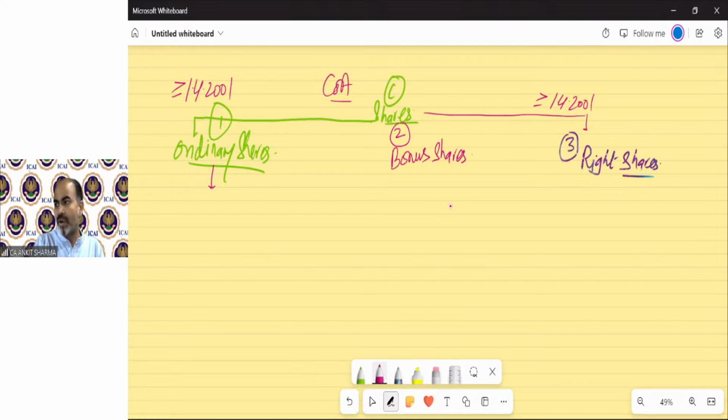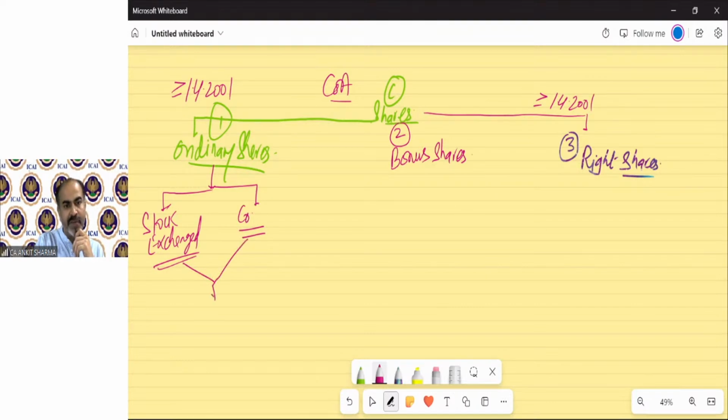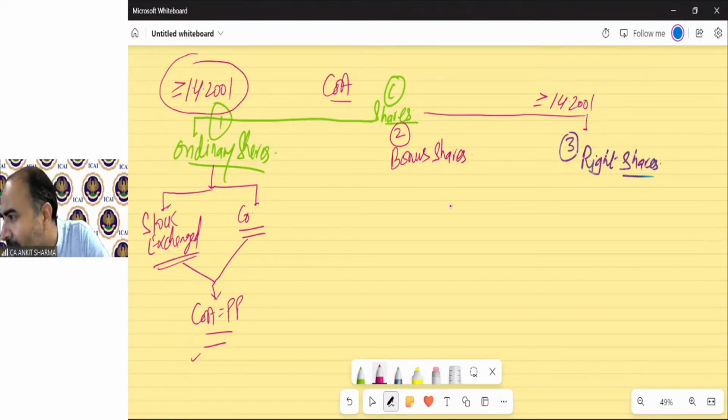For example, the ordinary shares provision is very simple. Either you will be purchasing from the stock exchange, or somebody must have purchased directly from the company in case of IPO, FPO, etc. So both have the same provision: if you have purchased ordinary shares on or after 1/4/2001 from the stock exchange or company, then the cost will be your purchase price. There is no difference, same concept applicable. I hope it's clear.